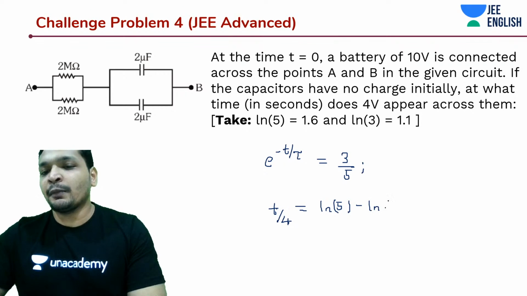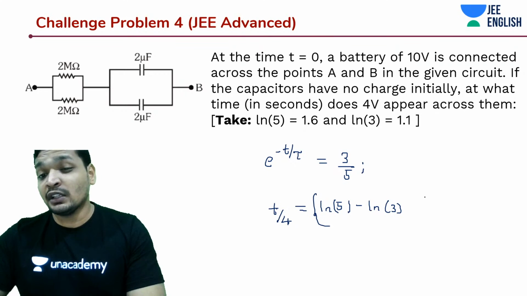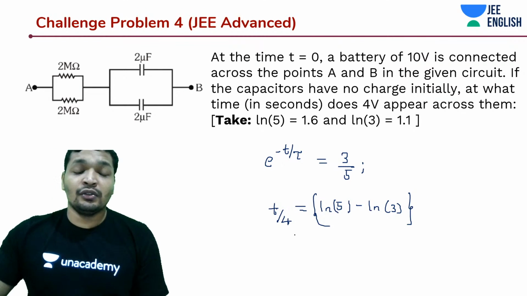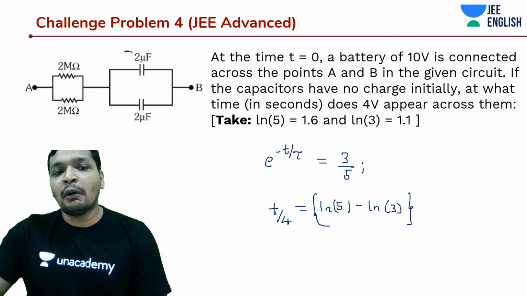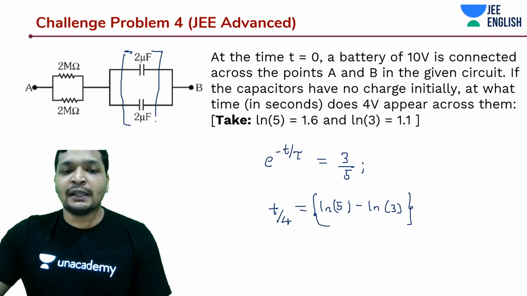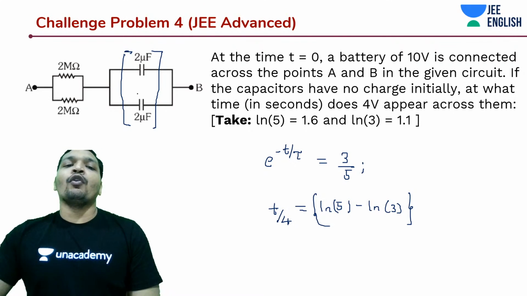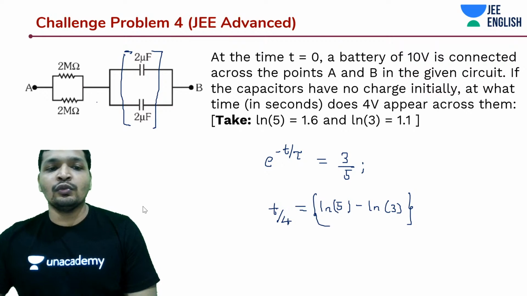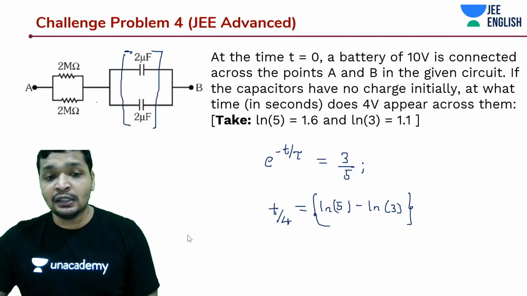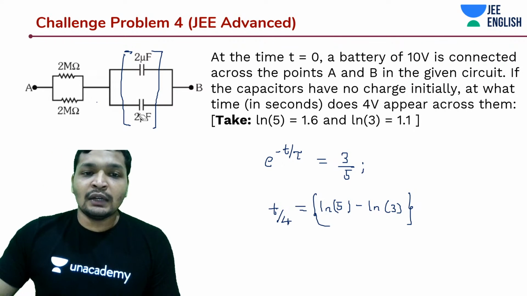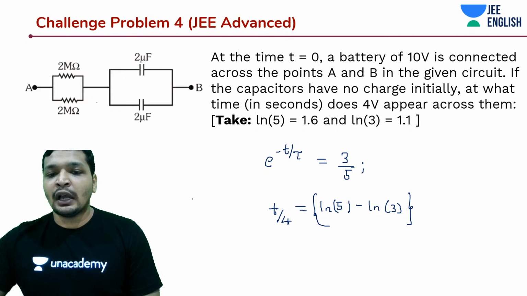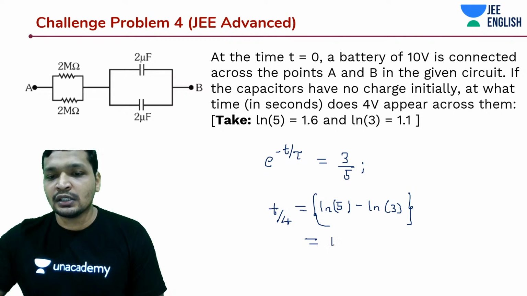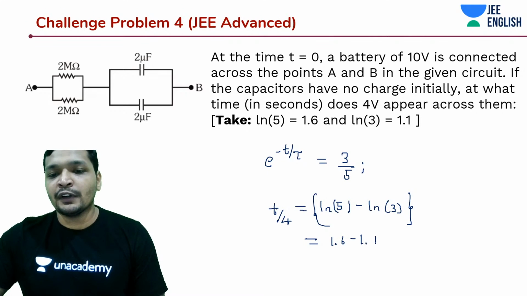So this was actually a very simple problem, right? Even than your JEE Mains problem, the JEE Advanced problem is simpler. That's what I told you guys. It's only a very conceptual problem. You need to understand that the voltage that would appear across these two microfarad capacitors in parallel is the same as 4 microfarad in series of the mega ohms in parallel. Okay, so that was the concept. That's it. If you have understood the concept, the calculation is very minimal. So there you have an advantage of JEE Advanced, and I often keep telling the students that in JEE Advanced you're probably spoon fed with everything that you need, but at the same time you're left confused somewhere.